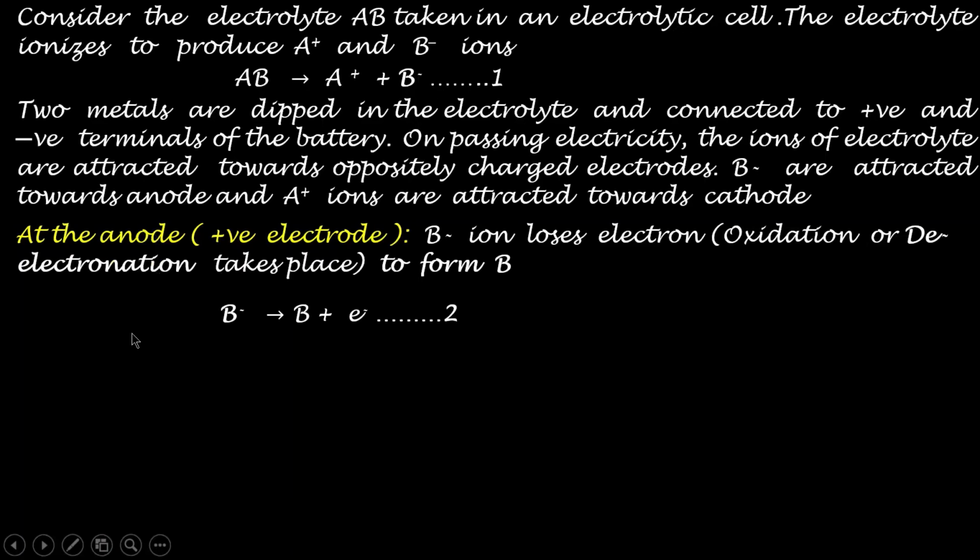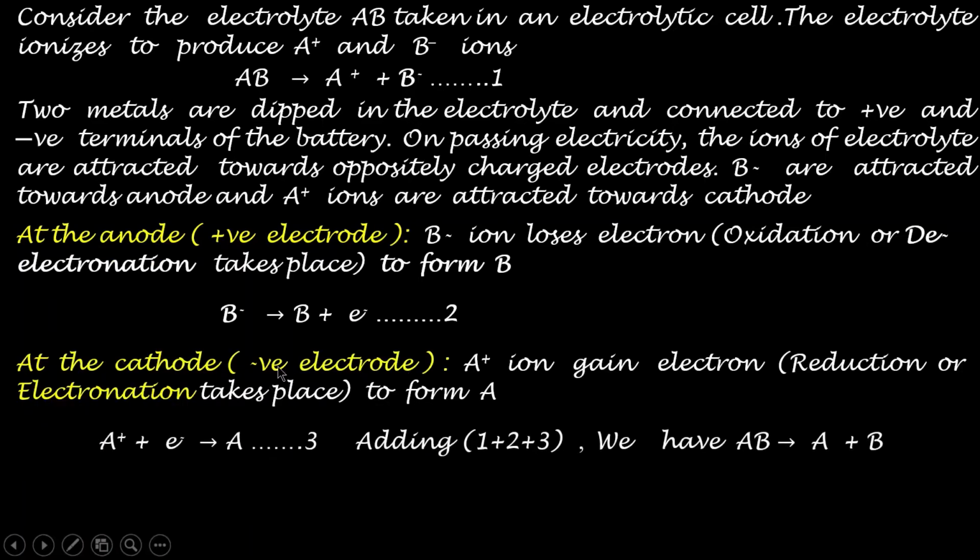Now let us see what happens at the cathode. At the cathode, this A plus ion is the positive ion that will be attracted towards the cathode, and when it goes to the cathode, it gains one electron because A plus is carrying one positive charge. The process of gaining of electron is called reduction, or it is also known as electronation. Electronation is another term for reduction. So the A plus ion gains one electron and forms the neutral atom A.